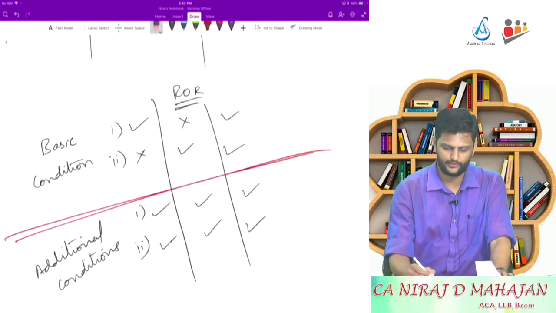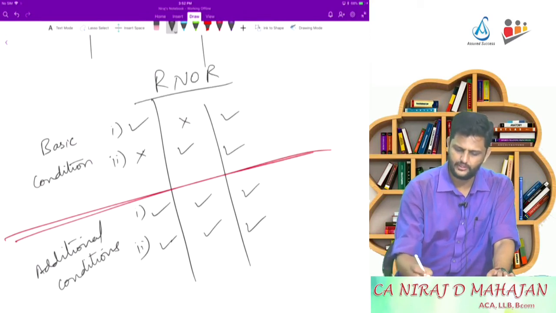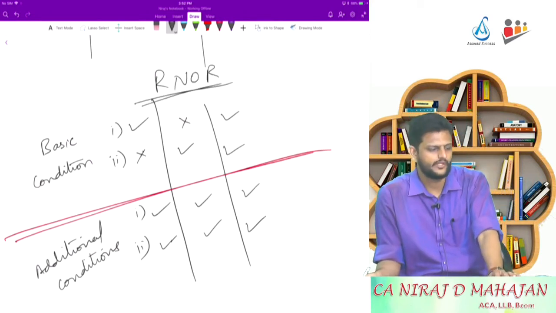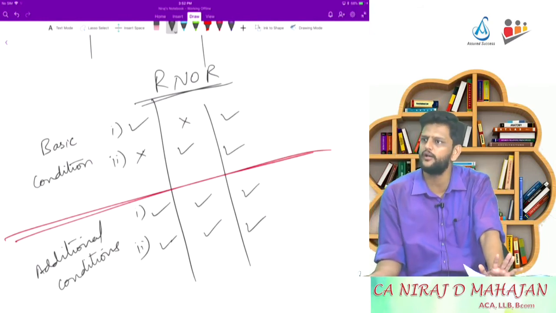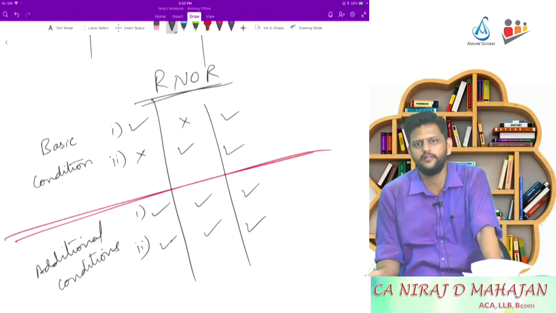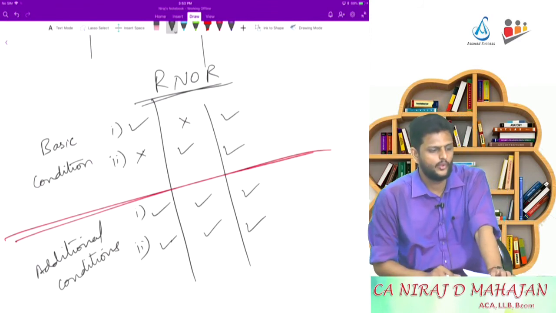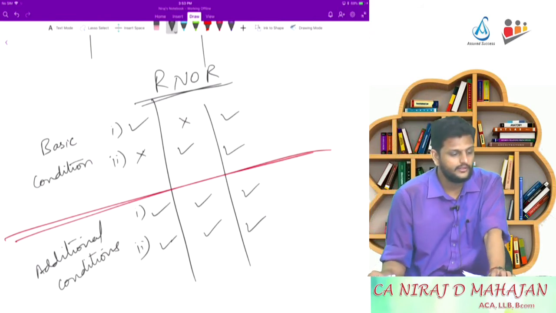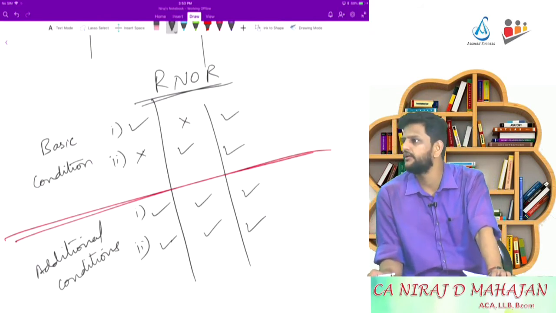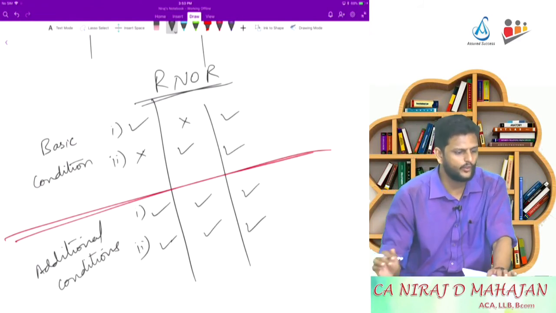Read properly, and all of you, don't be so casual now. RNOR, what does it say? Must satisfy at least one of the basic conditions. So it is similar to your ROR. So only these three situations again. But what does it say about additional conditions? One or none. One or none of the additional conditions. So must satisfy one or none.